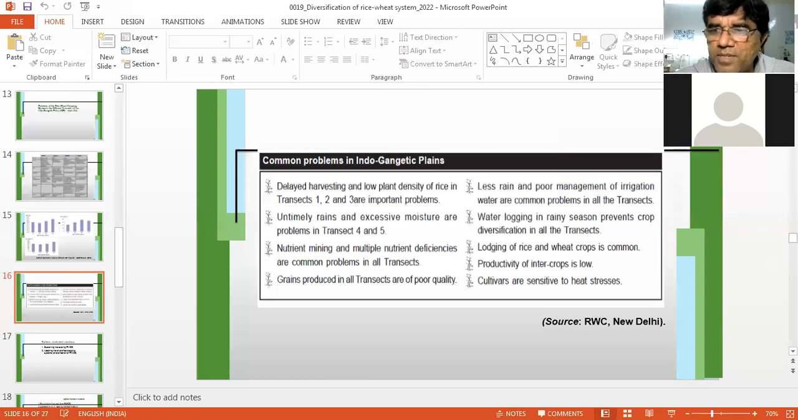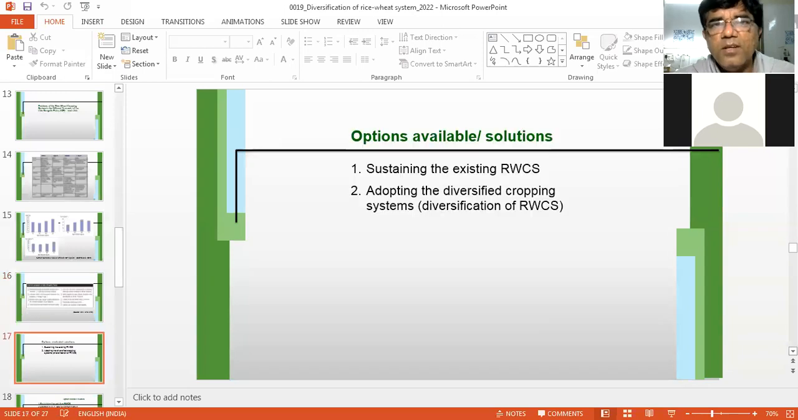So common problems in Indo-Gangetic plains already discussed. What are the options? There are two options. You have seen that under such circumstances, there are many constraints, many problems, constraints related to water, energy, labor, your soil, and so on. A variety of constraints are there, factor productivity is going down. What are the options? What can we do for the rice wheat cropping system?